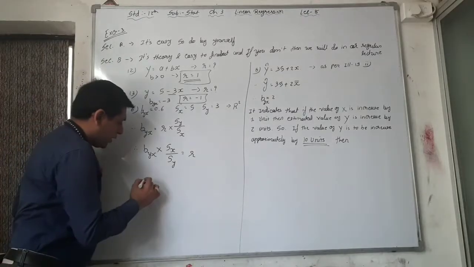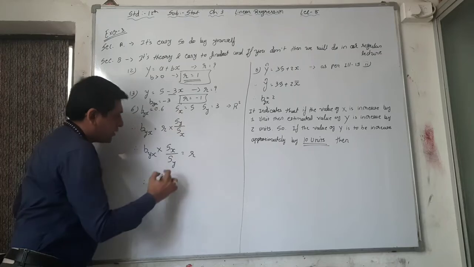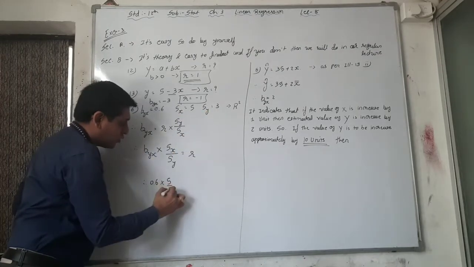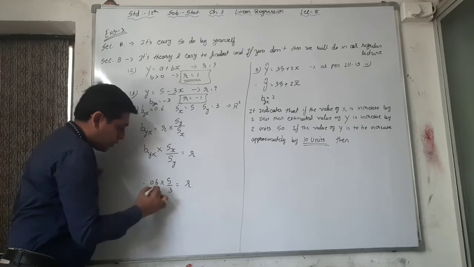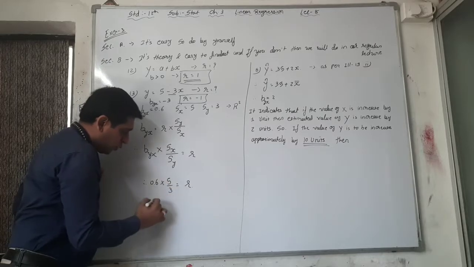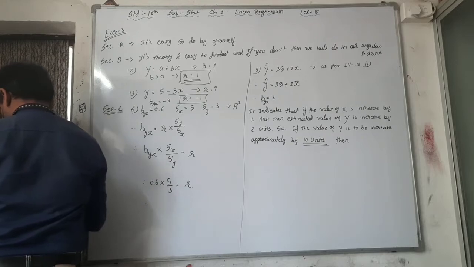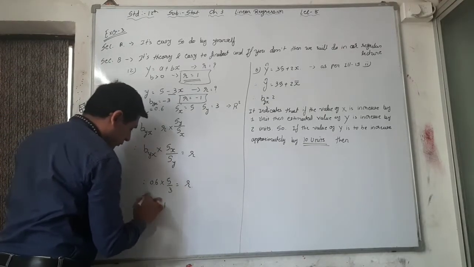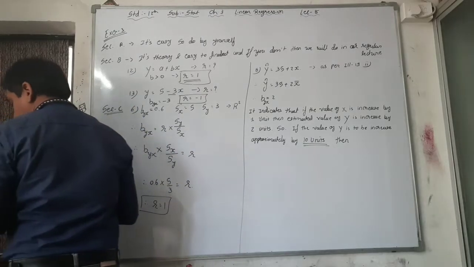Now put the values here. What is b by x? 0.6. What is sx? That is 5. What is sy? That is 3, is equal to r. Therefore, r is equal to 0.2 into 5, which is 1. R is equal to 1. Here is the answer, that r is equal to 1.